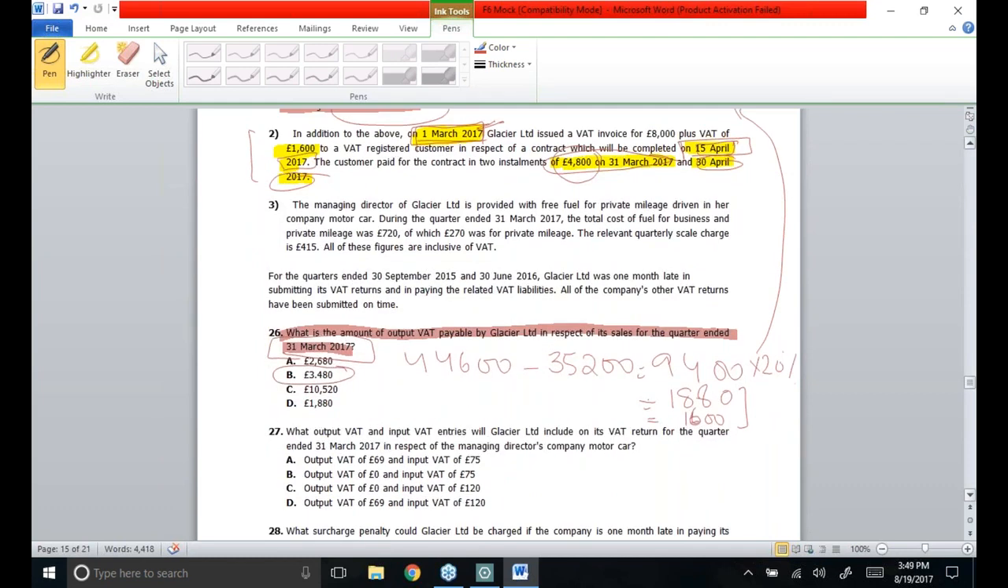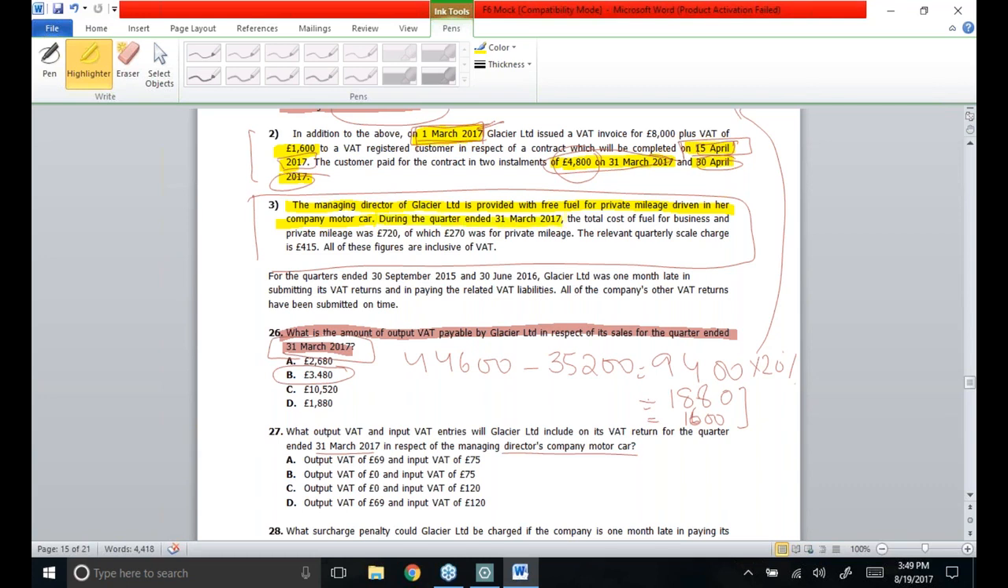Then comes MCQ number 27. What output VAT and input VAT will Glacier Limited include on its VAT return for the quarter ended 31st March 2017 in respect of the Managing Director's car? Now I'm going to read this passage: the Managing Director of Glacier Limited is provided with free petrol for private mileage driven in her company car. Keep one thing in mind: whenever the car is purchased, whatsoever the VAT you pay, that is totally irrecoverable. But whenever you incur any running expense over the car, that is totally recoverable.